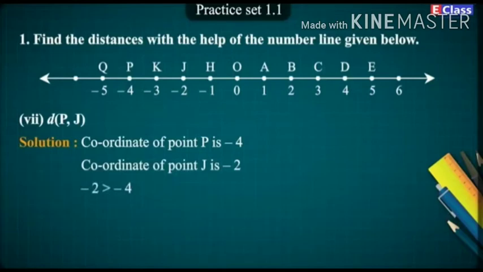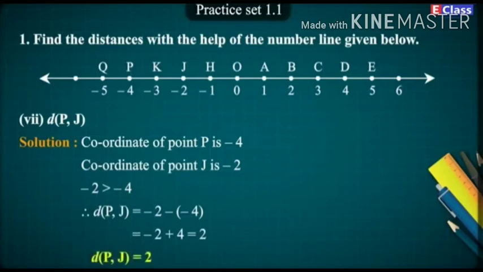-2 is greater than -4. Therefore, distance of PJ is equal to -2 minus (-4), which is equal to -2 plus 4, which is equal to 2. Answer. Distance of PJ is equal to 2.